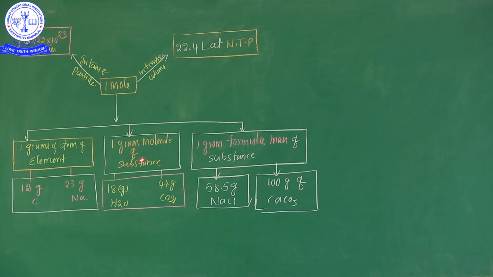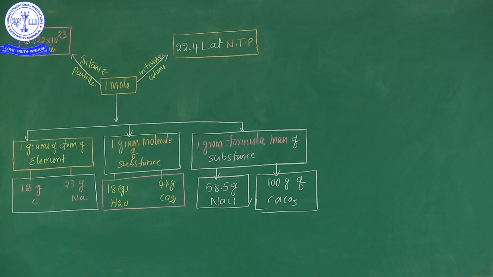And after that, 1 mole is considered from the molecule point of view of the substance. In the case of water molecule, 18 grams, and in the case of carbon dioxide, 44 grams. It's clear? See here, atoms point of view, carbon 12 grams, sodium 23 grams, and molecule point of view, water 18 grams, carbon dioxide molecular mass is 44 grams.